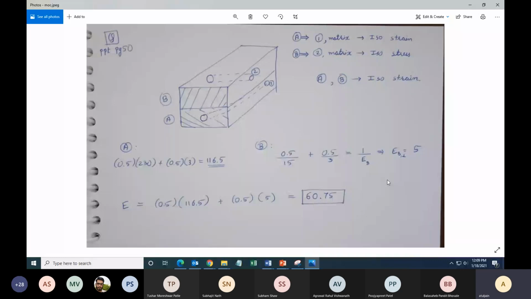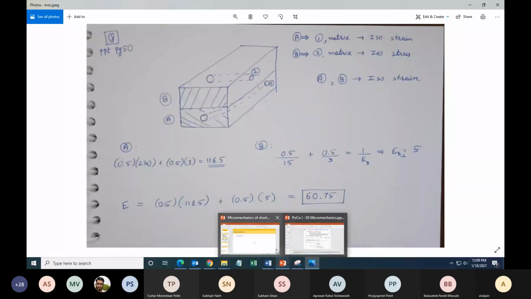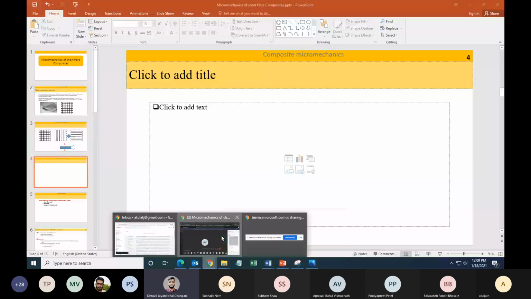It is 5 gigapascal. It doesn't matter whether it is longitudinal or transverse. The value of E3 is the same. Yes or no? Yes, sir.